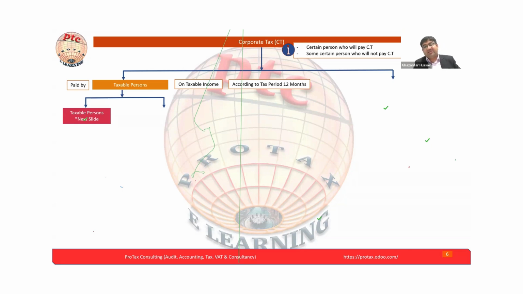But first we have to understand the company established. Our company is a legal person, established based on the commercial law. So most of the things are followed from the commercial law. Why am I referring again to the commercial law? First, we have to see the accounting period. Second, we have to see the dividend.